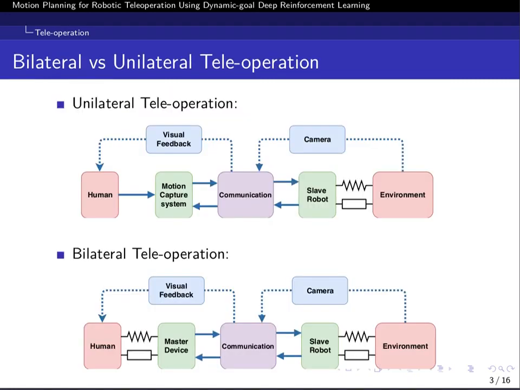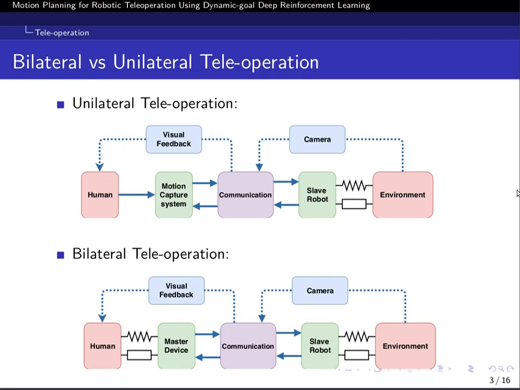We can divide the current robotic teleoperation systems into two categories, bilateral and unilateral. In unilateral teleoperation, user only receives visual feedback, but in bilateral teleoperation, operator also receives a full or partial force feedback of the robot in the slave environment. Bilateral teleoperation gives more sense of teleoperation to the user.